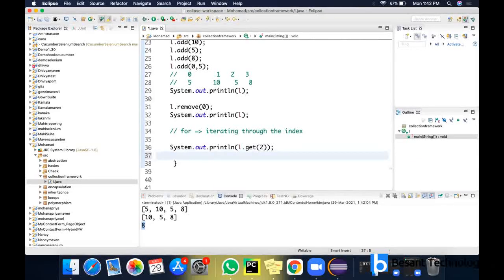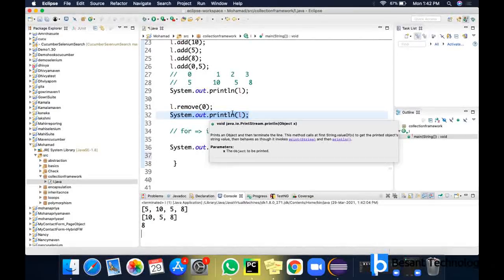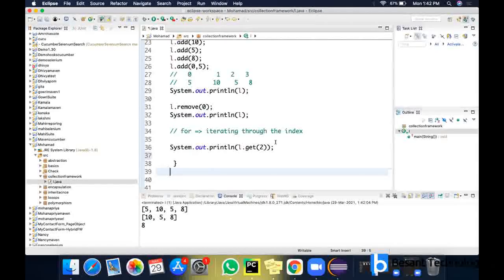As per the updated code, 8 is now at the third index, since the earlier element got deleted. So you always have to look at the recently updated code, not the first one. It is 0, 1, 2 now. So if I give get(2), the element present at that index position gets retrieved.